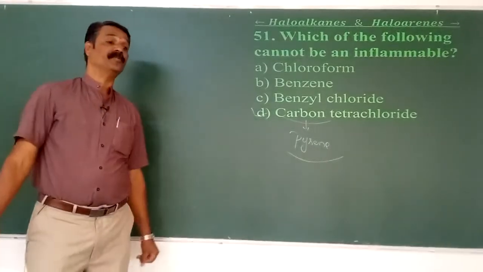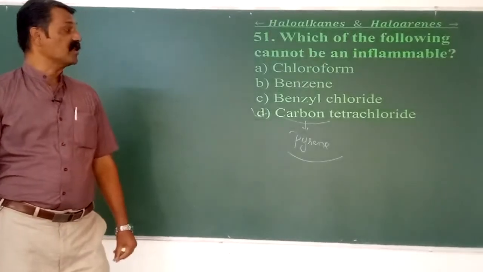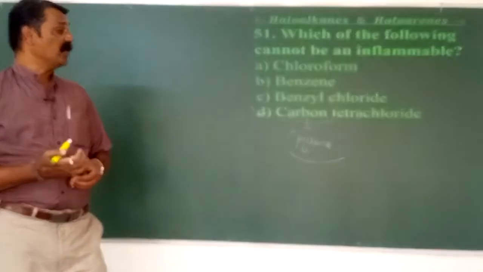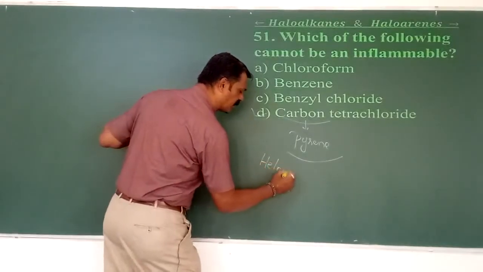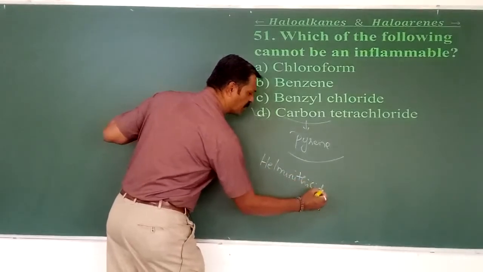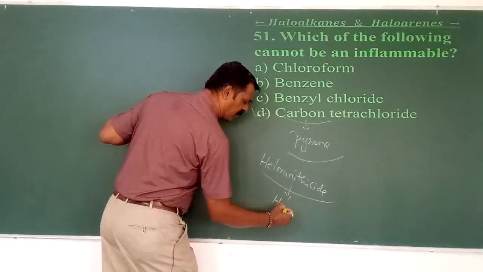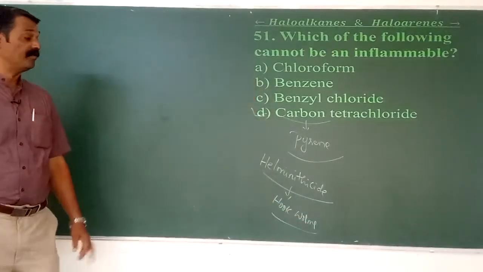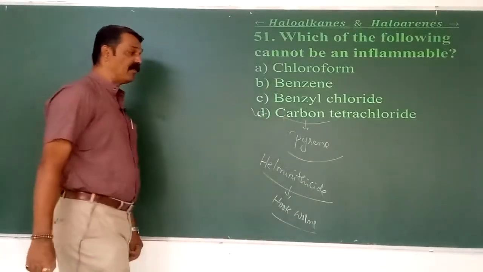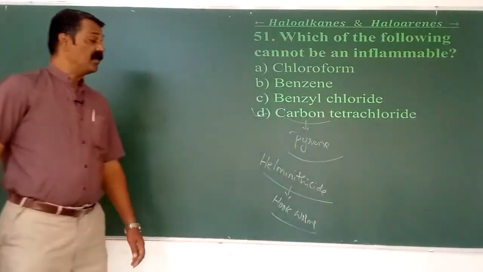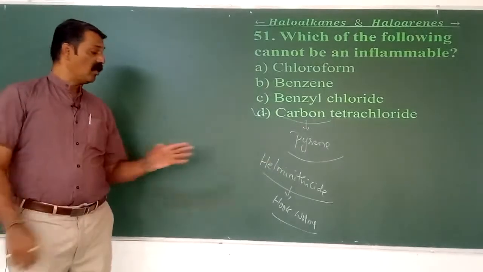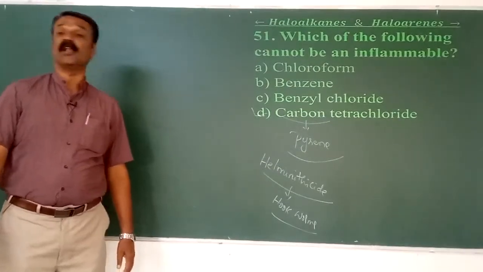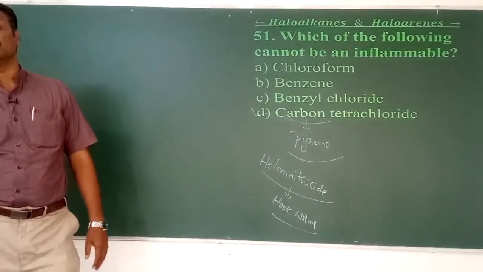Pyro refers to high temperature, meaning it can withstand or destroy the higher temperature. That is why we say CCl4 is non-inflammable. In addition, another important application is as a helminthicide, helping against hookworms. The main point is that it cannot be an example of an inflammable compound, and it is sold under the trade name of pyrene.